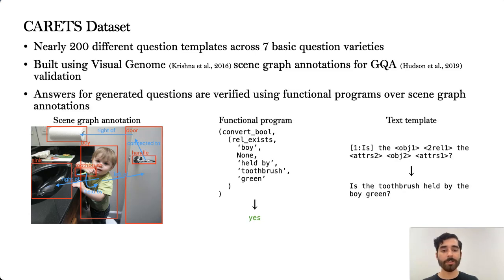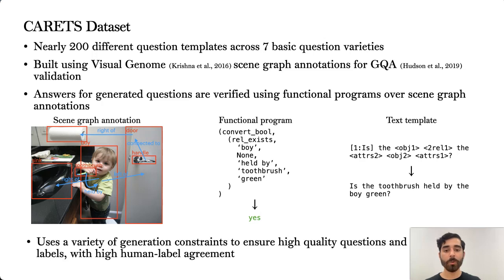Similar to the VQA dataset, each question is defined by a functional program and text template. The functional program encodes what the question means semantically and can be executed on a scene graph's annotation to retrieve the correct answer, while the text template generates the literal text of a question. We use this approach to generate and verify the appropriateness of answers for each of our perturbations, throwing out answers that don't satisfy the expected behavior.